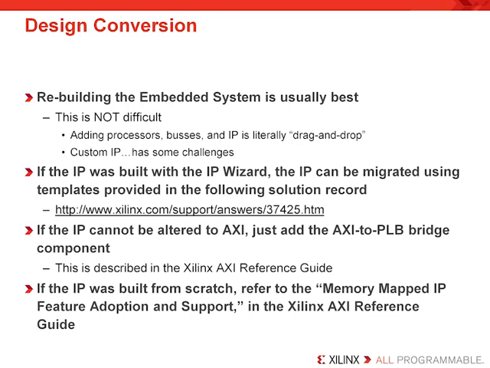If the IP you had built from a previous design was built with the IP wizard, the IP can be migrated using the templates provided in the following solution record. So you can go to our solutions database on support.xilinx.com, and you can look this up and find all those necessary files. If the IP cannot be altered to AXI, all you need to do is add the AXI to PLB bridge component, and this is described in the Xilinx AXI reference guide, which we're going to get into in a moment. If the IP was built from scratch, you can refer to the memory mapped IP feature adoption and support that's also in the Xilinx AXI reference guide.